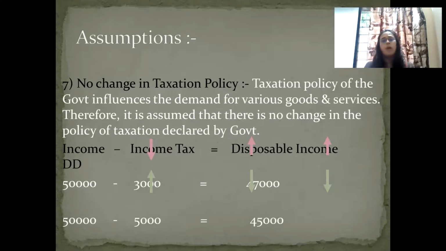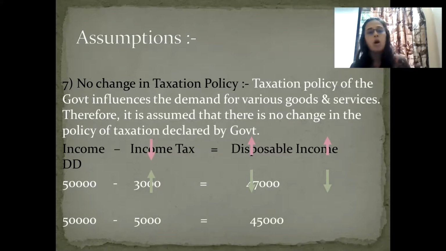Now next, no change in taxation policy. Now see, taxation policy of the government influences the demand for various goods and services. For example, suppose the person's income is 50,000 and income tax he is paying is 3,000. So after deducting that amount, whatever he is getting, that is called disposable income. In national income, we are going to study disposable income.